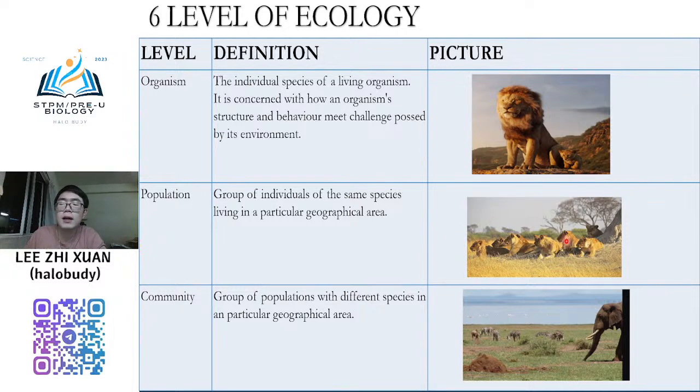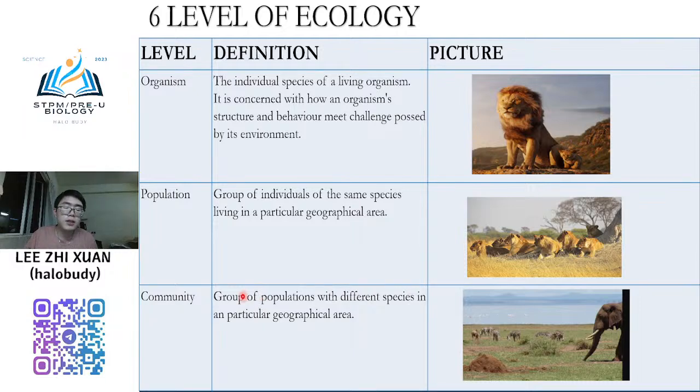For this photo, all of them are lion. There are no other species like tiger, wolf, or elephant. If it is only lions, a group of lions, we know it as a population. A group of tigers is one population, a group of elephants is one population. Okay, another one is community.